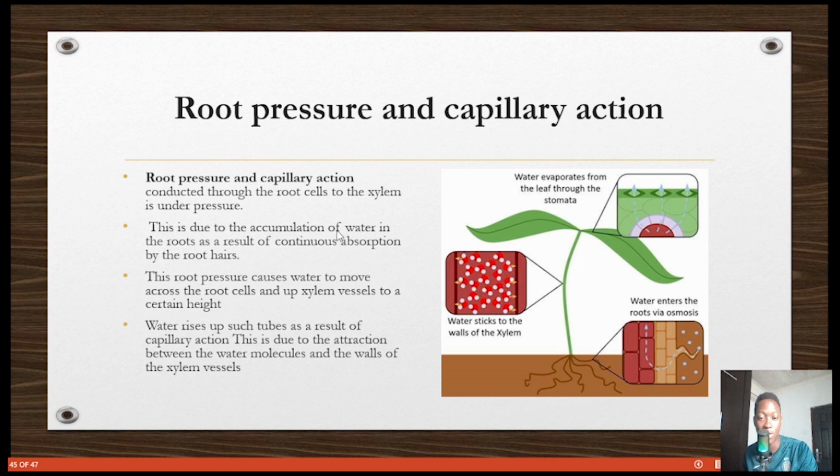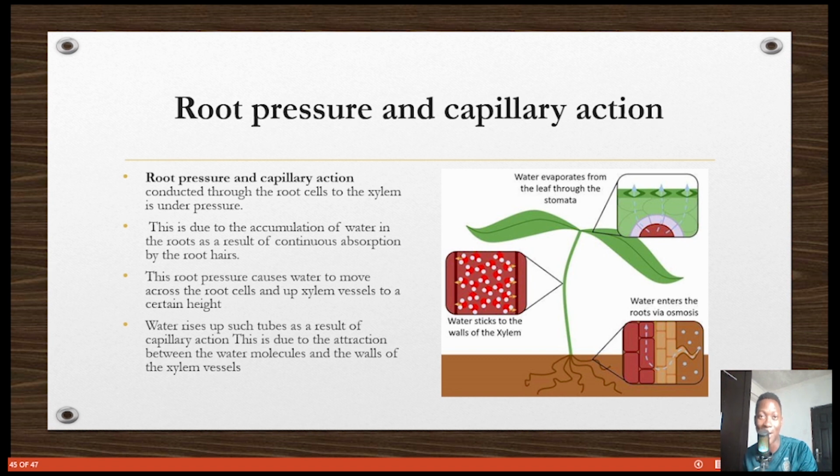As a result of accumulation of water in the roots, because of continuous absorption, the root pressure causes water to move across the root cell and up the xylem vessels to a certain height. So there's a lot of osmotic pressure from the root cell that is drawing water into the roots and up into the plant. And also the capillary action that we discussed.